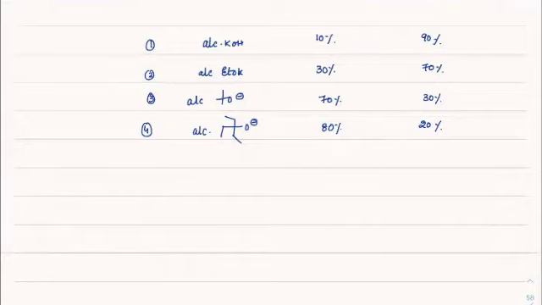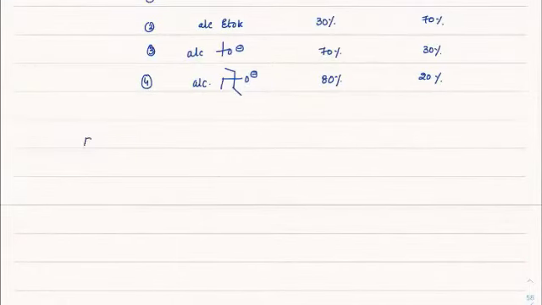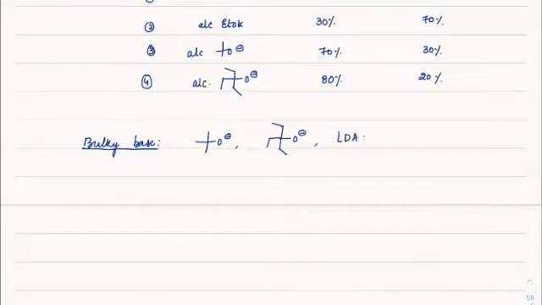That's how the bulky base is to be checked out. Okay. Next, Acha, what is a bulky base? When you see bulky bases, you should immediately figure out which are bulky bases. See, one is tert butoxide for sure. Second one is similar to tert butoxide, but with all ethyl groups or propyl groups and so on. The other one is LDA. LDA is also used as a bulky base, where you have N minus with isopropyl on both sides here.